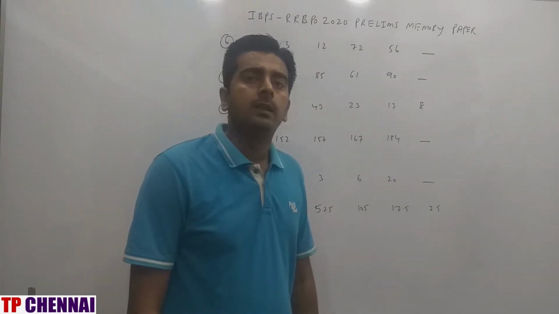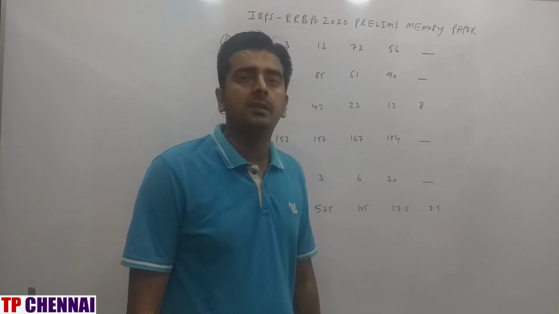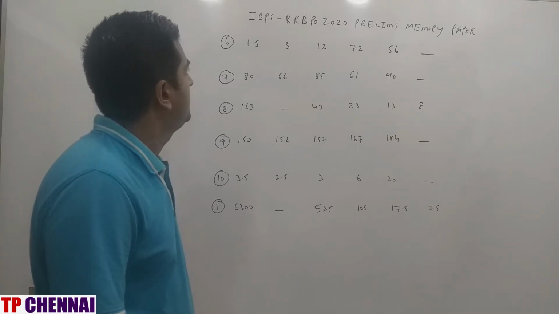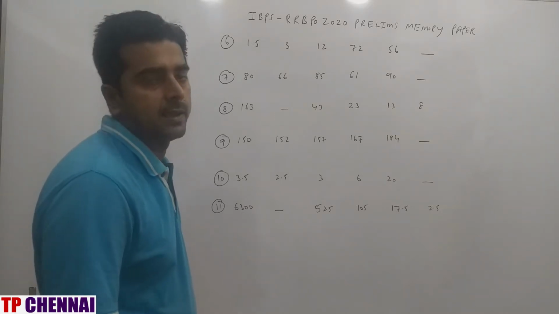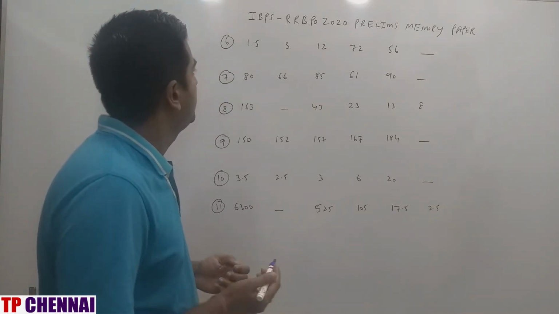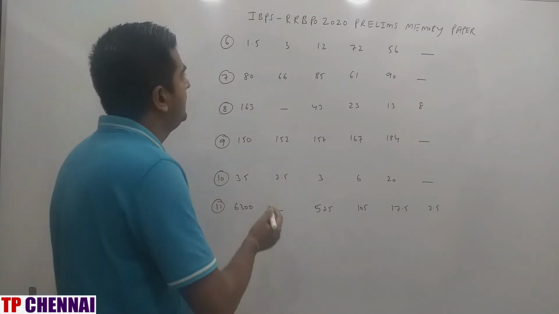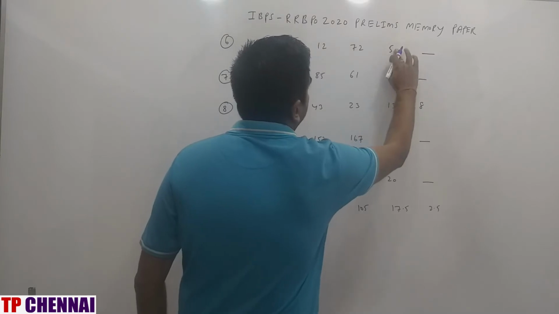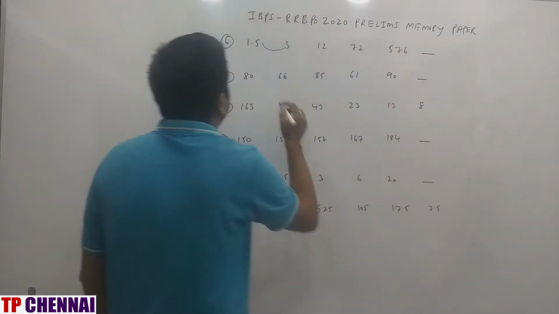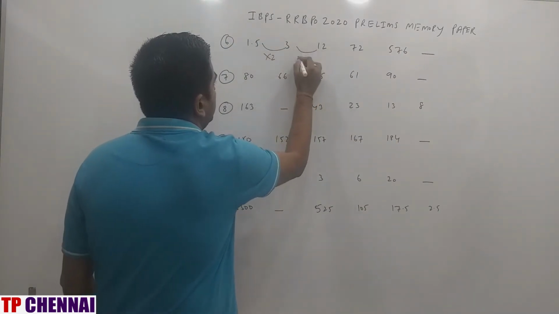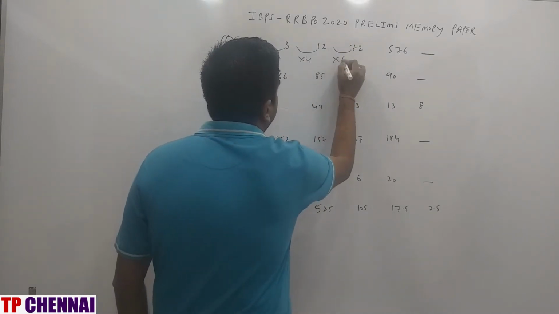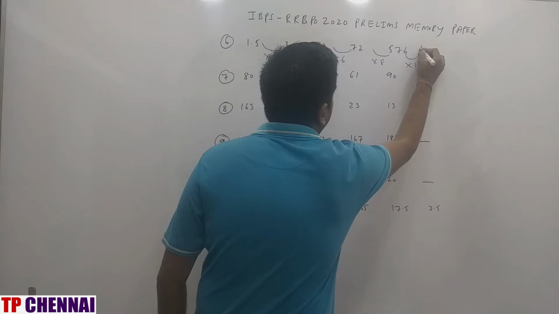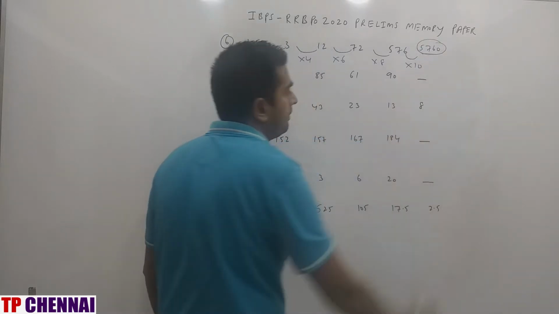Now we will see 6 number series, missing number series they have asked here. So first one, 1.5, 3, 12, 72, 576, blank. So definitely it involves multiplication logic, right? So here 576 will come. This is into 2, this is into 4, this is into 6, this is into 8, this will be into 10. So my answer is 5760.